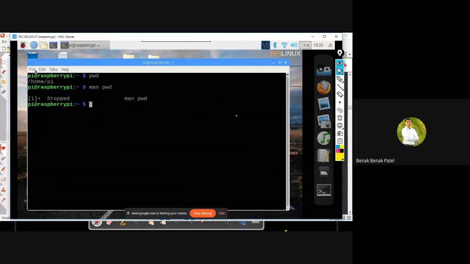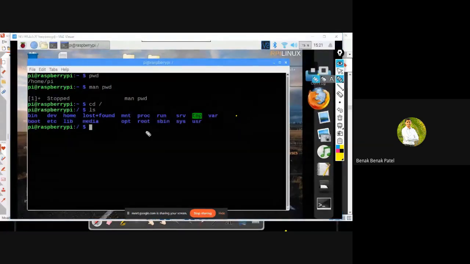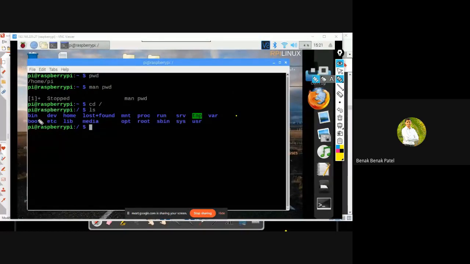Right now we are inside root, specifically home, and our username is file. Here I've got to enter cd slash. Okay, right now I'm in root, and inside root I can have this boot.